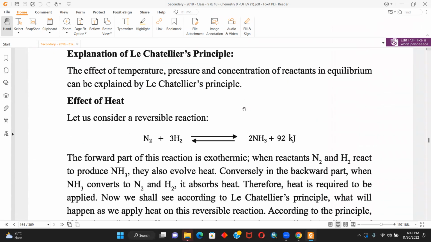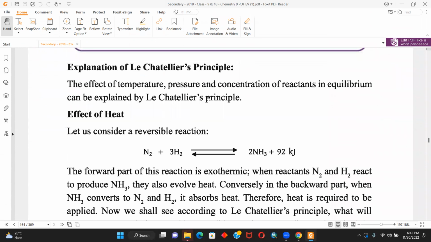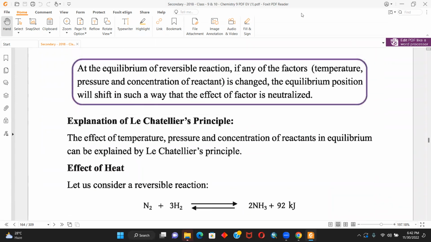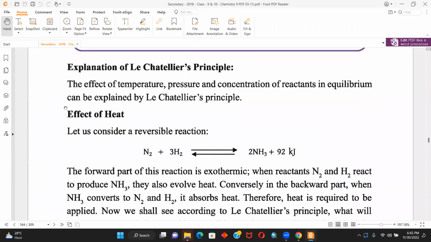Now, there are three principles. I don't think I will be able to get into all three in detail, just one principle. The first is the effect of heat.